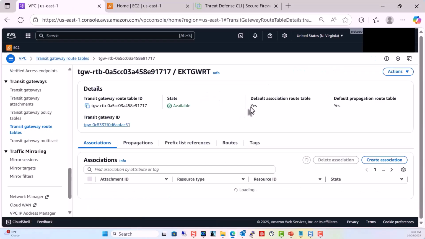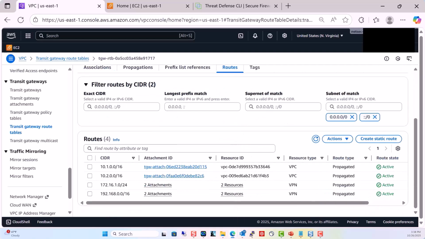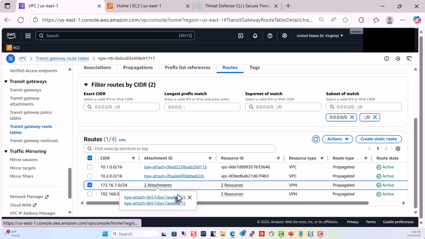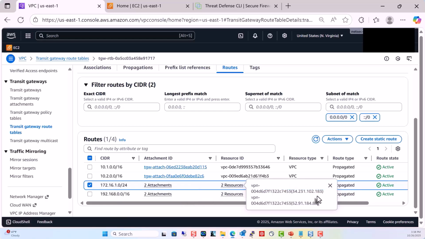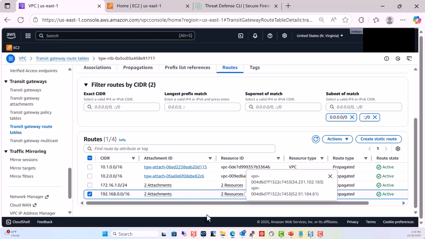When we send the traffic to the transit gateway, the transit gateway route table is associated with all the transit gateway attachments. If we look at the routes, we'll see that we have routes to the various components of our hybrid network through the transit gateway or through the VPN attachment. It looks like we have 2 attachments there, but if you look carefully, it's the same VPN attachment. It's simply that AWS by default utilizes dual tunnels within any site-to-site VPN for redundancy.